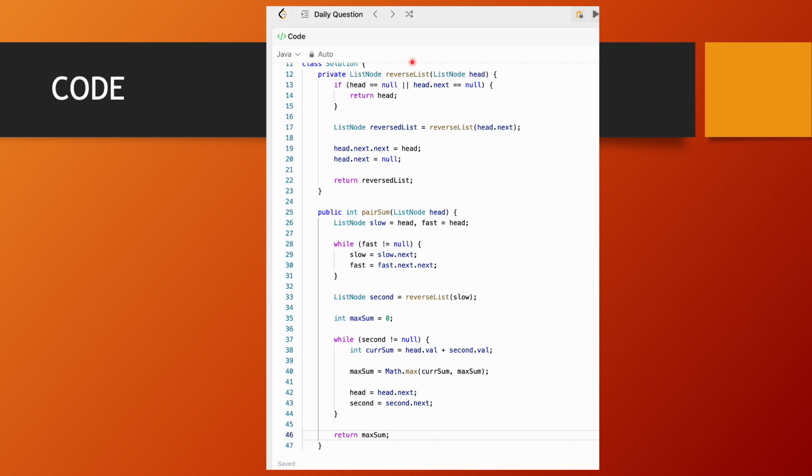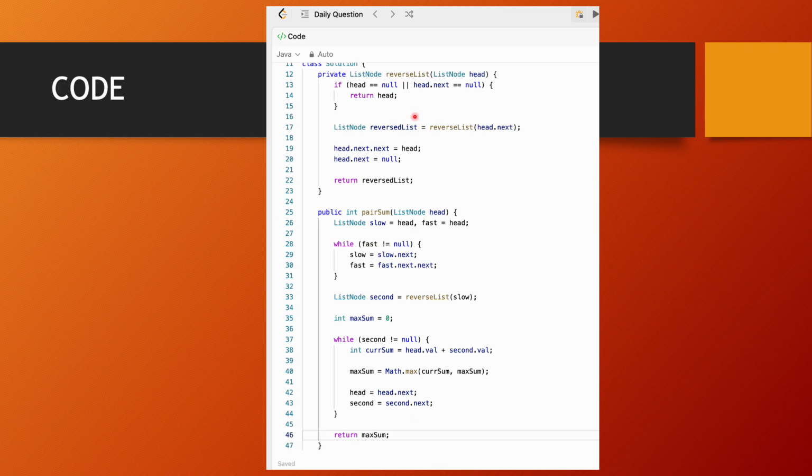Moving on to the reverse list function, we have a parameter which is the start of the list, named head. For reference here, what's the base case? We've used recursion here, and the base case is if head is null or if there's only one element in the list. In that case, we just return the head. That's the base case. Else what happens is we reverse the list.